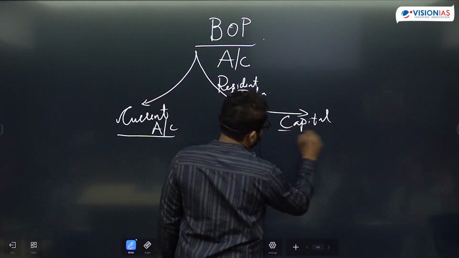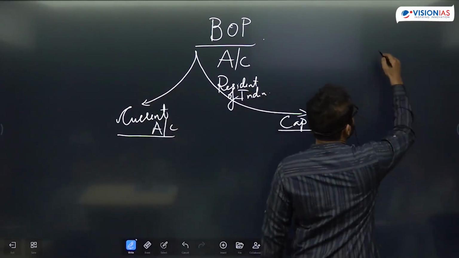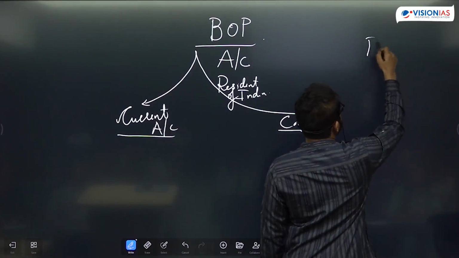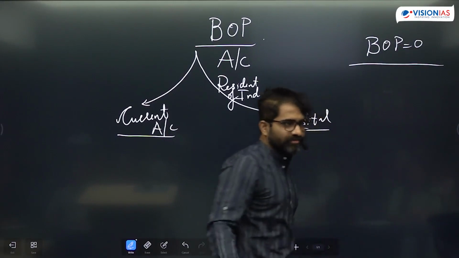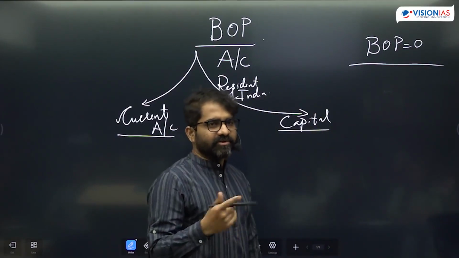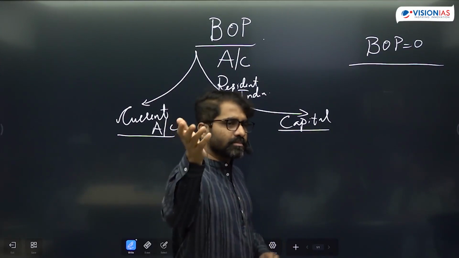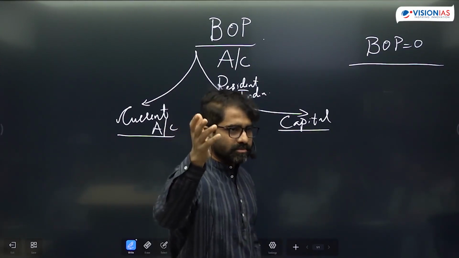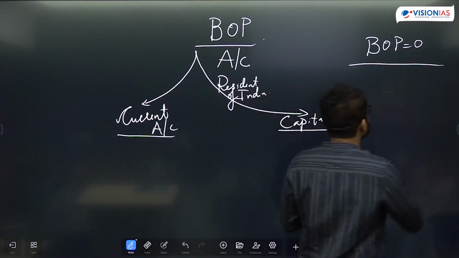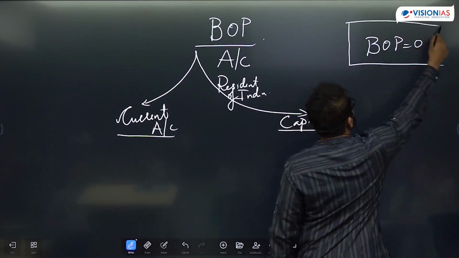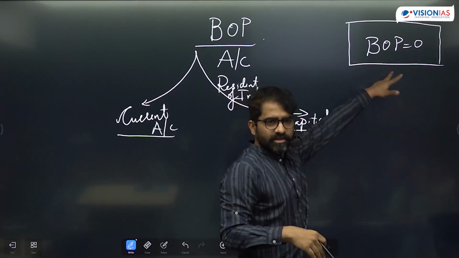And you should also remember that BOP is a double entry system. That means for every credit, there would be debit. And that is the reason always BOP is zero. Theoretically, BOP will be zero because for every credit, there would be debit. Suppose you're buying some goods, you have to give money. Something moves in, something moves out. Is that okay? So it's a double entry system. How double entry accounting is done is not required for you, but since it's a double entry system, your BOP will be zero.